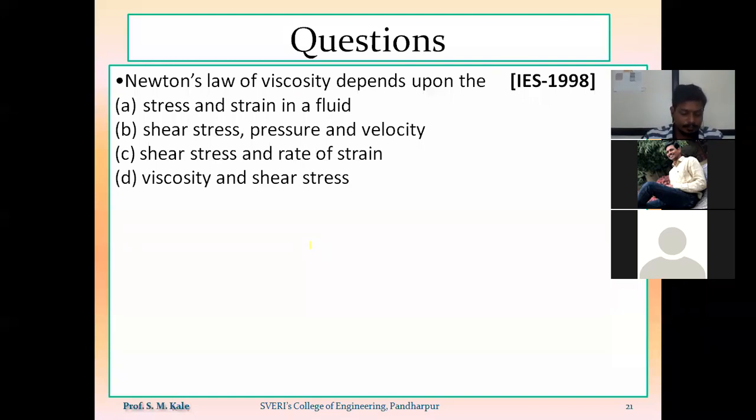Tell me the answer. What will be the correct answer? What about the remaining students? Some students are saying option A, option B, option C. What will be the correct answer?